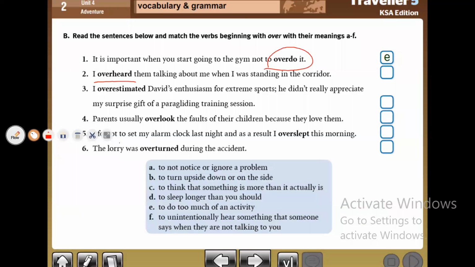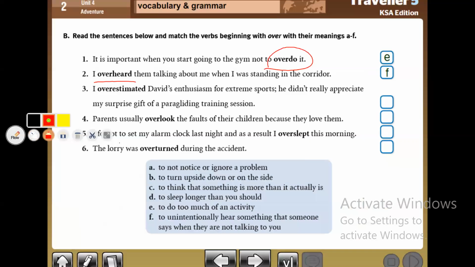Let's check your answer. Yes, F, to hear something or someone when they are not talking to you. So these two people are not talking to you, but you hear them speaking, though you didn't intend or plan to hear them.